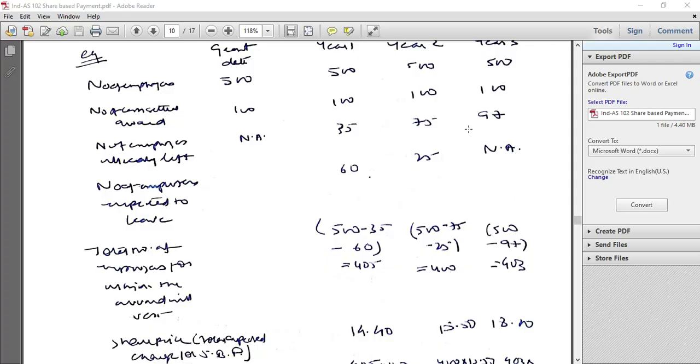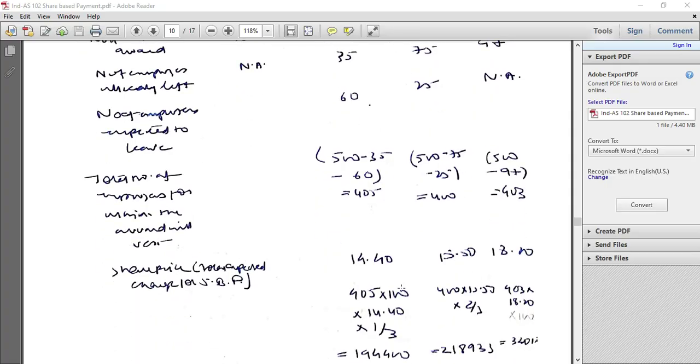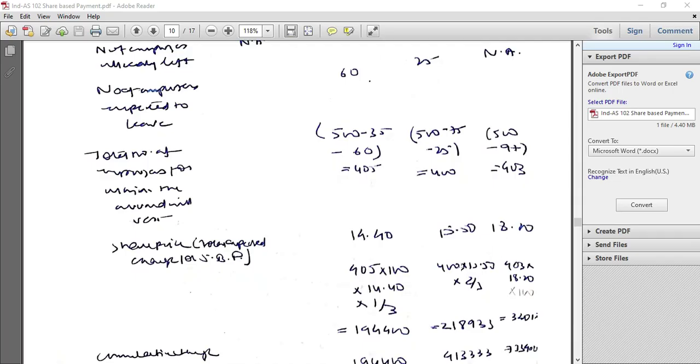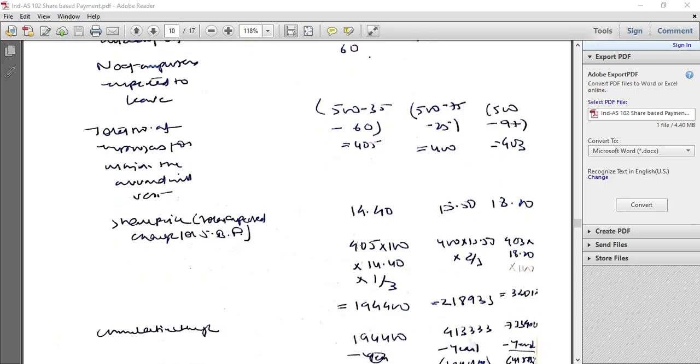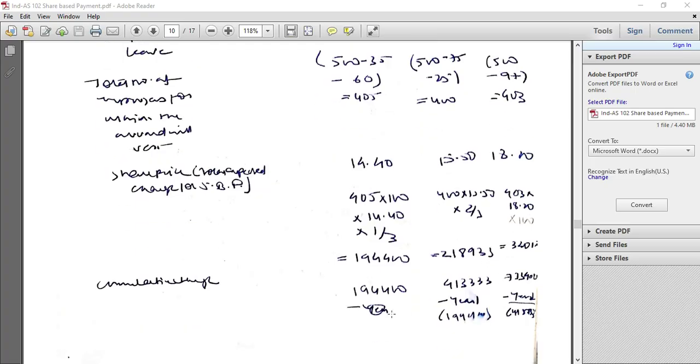500 minus 97, 403 would be the number of employees for year 3. 14.40, 15.50, and 18.20 would be the fair value. 405 into 100 into 14.50 into one third, 400 into 15.5 into two third, 403 into 18.20 into 100% would be the charge for the 3 years.